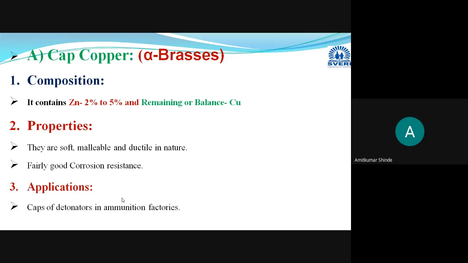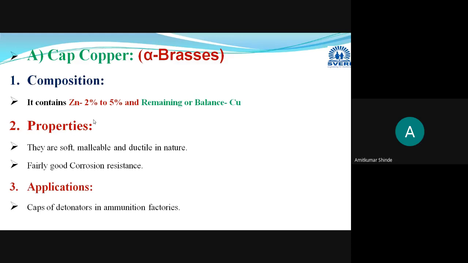Okay, zinc amount will be very less here, and the remaining, balance amount will be copper. 2 to 5% zinc, and the remaining amount will be copper. As the zinc amount is very less, they will appear reddish in color. You can add that point in properties also. They will appear reddish in color, and they will have fairly good corrosion resistance.